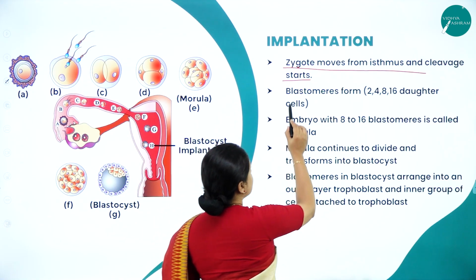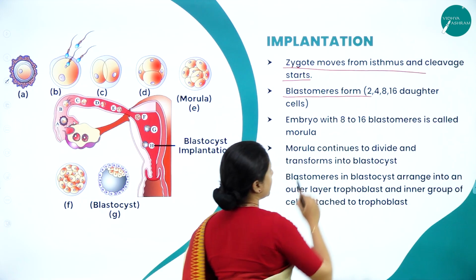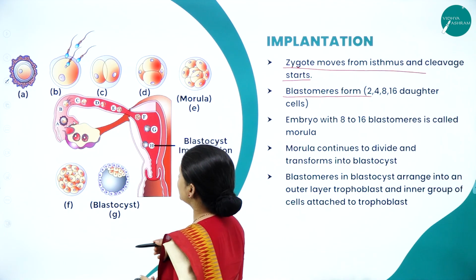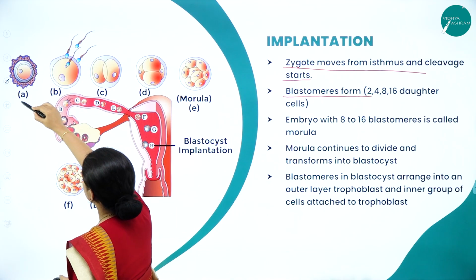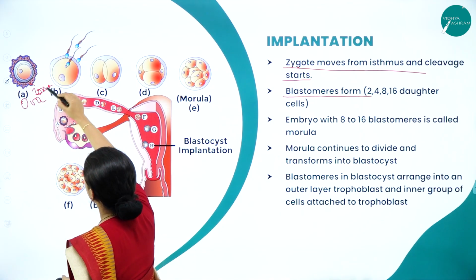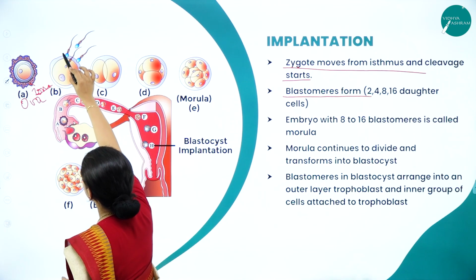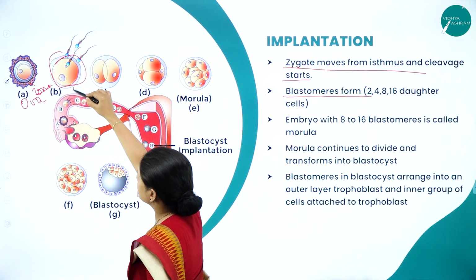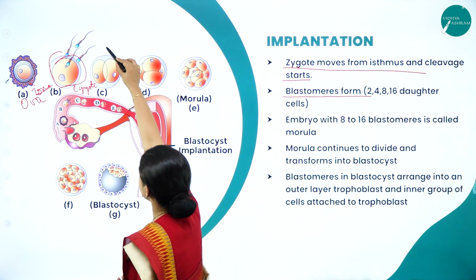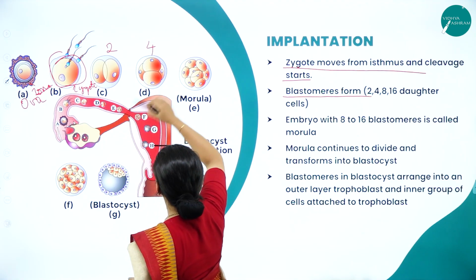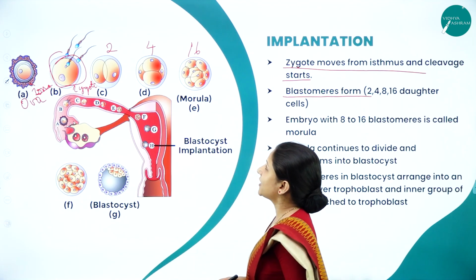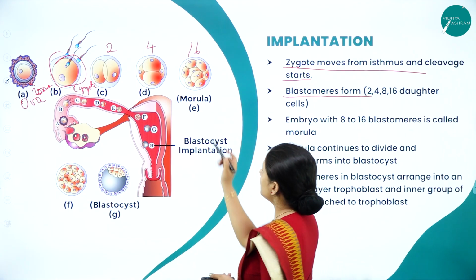So what will happen? The zygote will develop into blastomeres, that is 2, 4, 8 and 16 daughter cells will get formed. So first we have the ova with the zona pellucida. Now the sperm has entered and fused here, forming the zygote. Next, the zygote will undergo the 2-cell stage, the 4-cell stage, then the 16-cell stage. The 16-cell stage is nothing but the morula. It's called the morula.